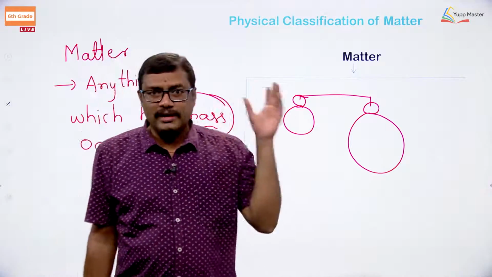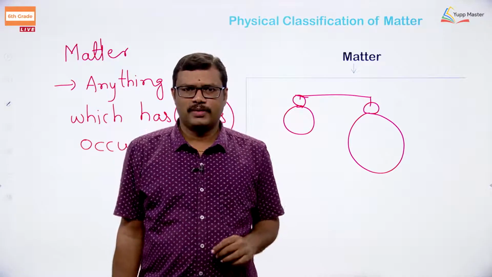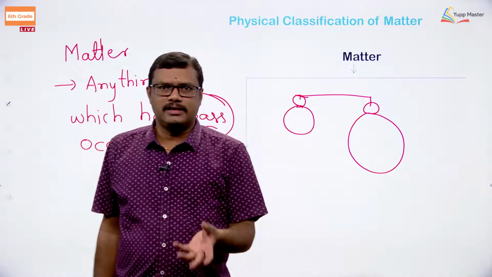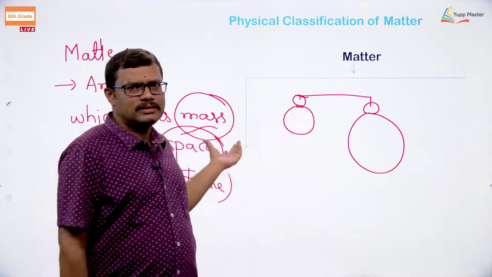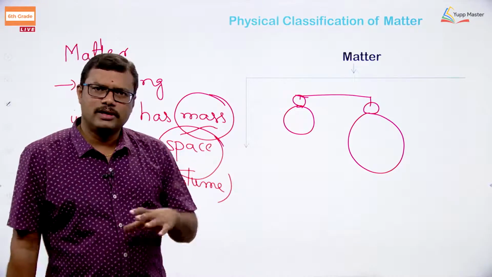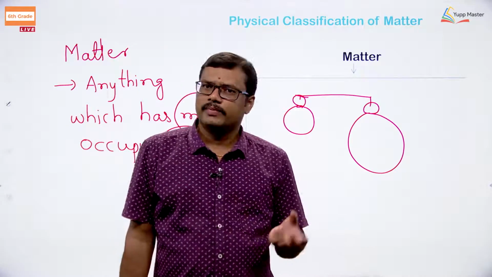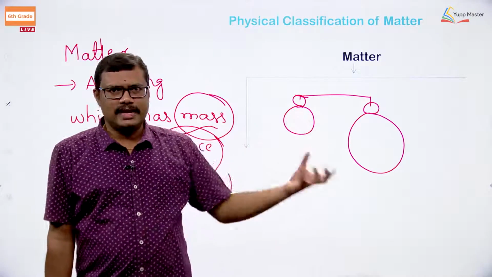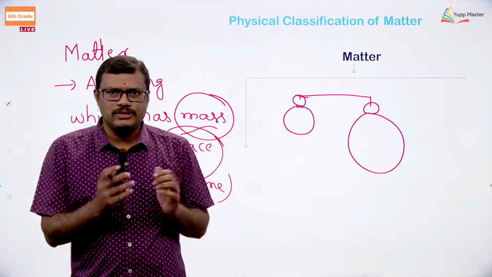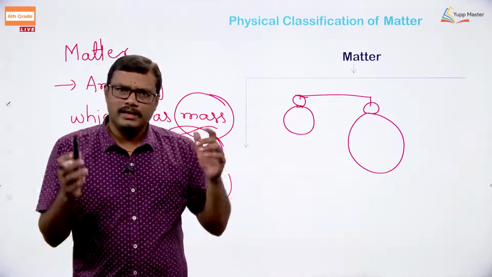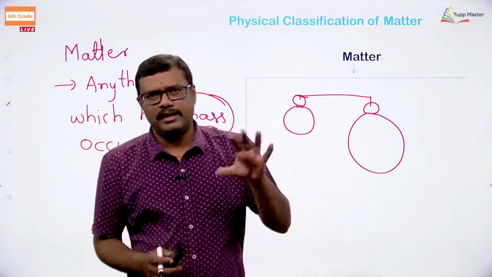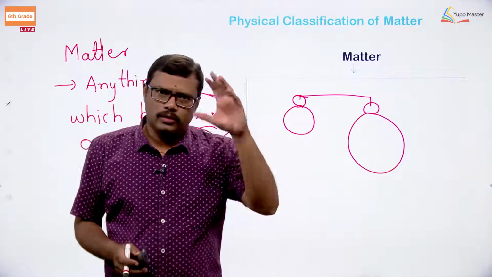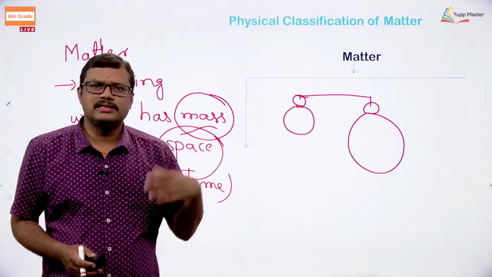So, matter can be a solid, okay. Similarly, water is going to have some mass and it is going to occupy some space. So, liquid is also matter. And similarly, air, which I have taken as an example, is occupying some volume and possesses some mass. So, air can also be considered as matter, okay. So, gas is also matter.